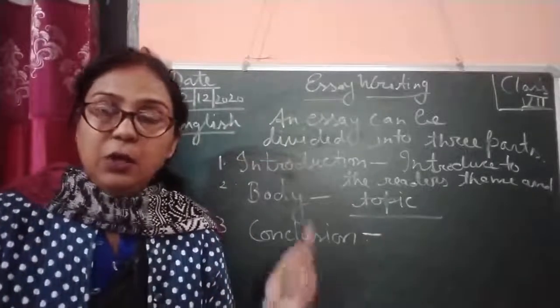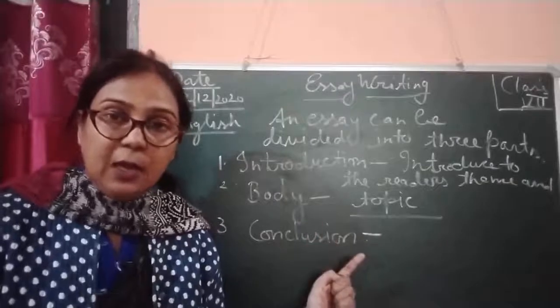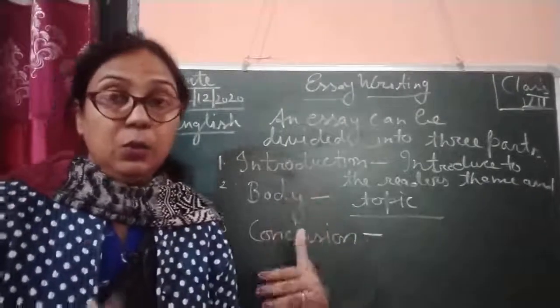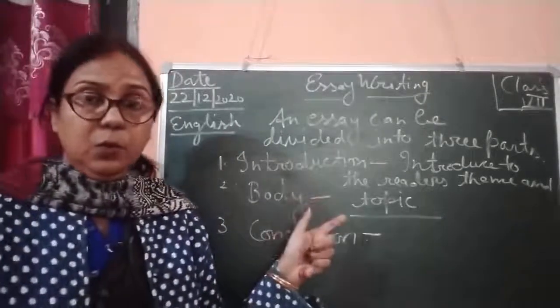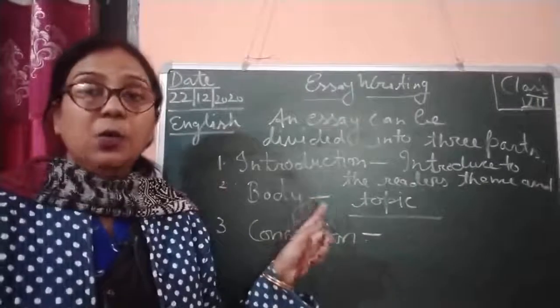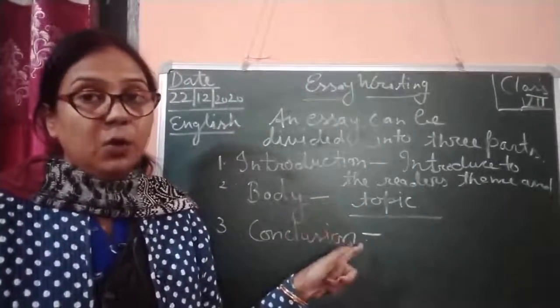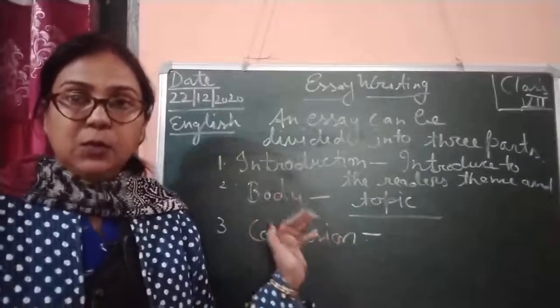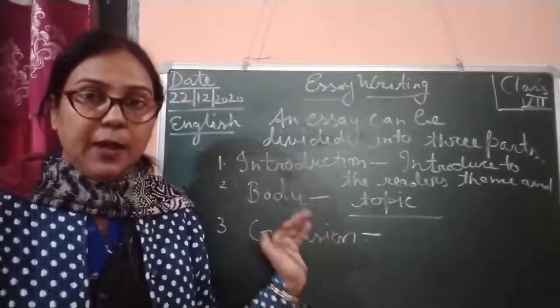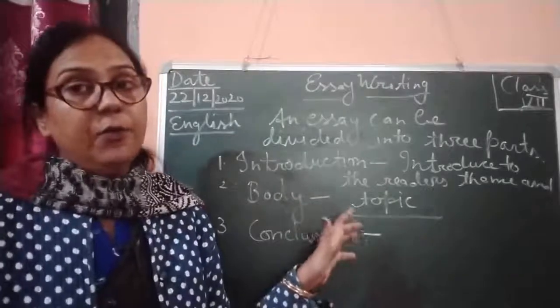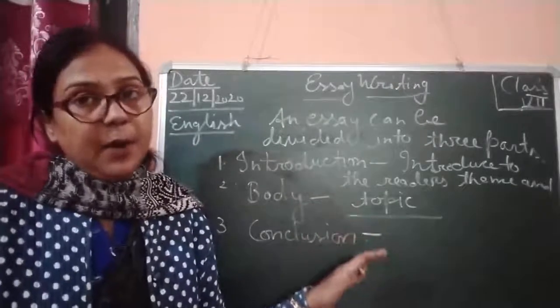So first of all, you should introduce this, and then you are going to explain your views in that body, because here you are going to write the merits of honesty. Paragraph-wise, you just logically arrange each and every merit of honesty in a paragraph.